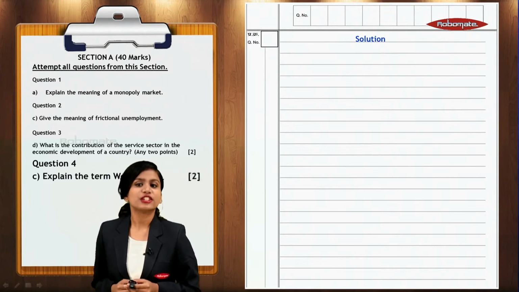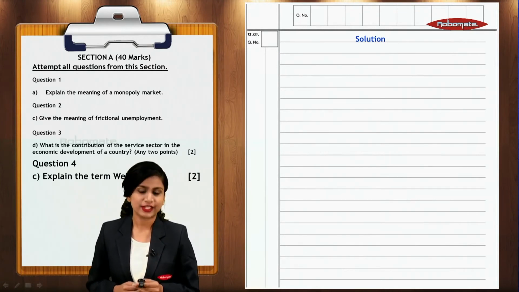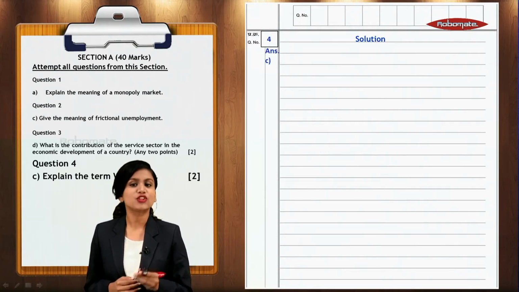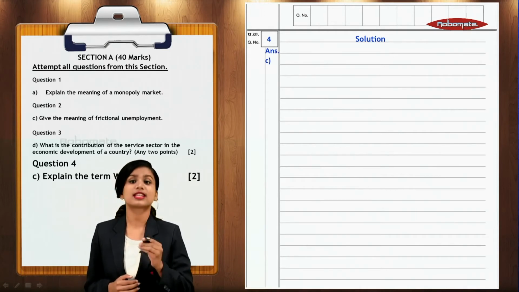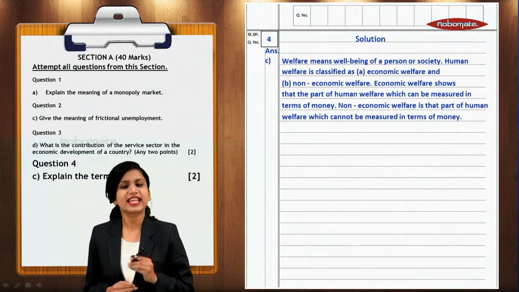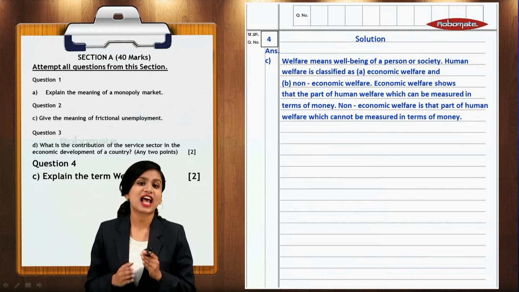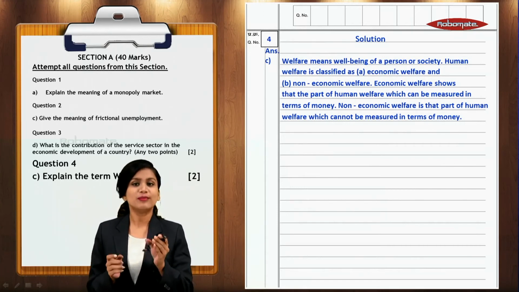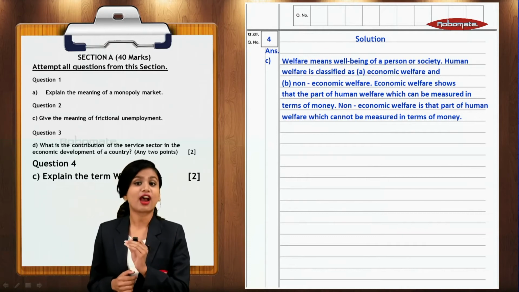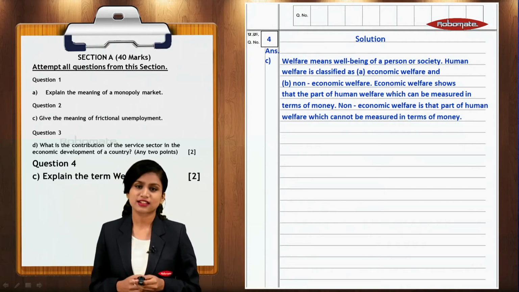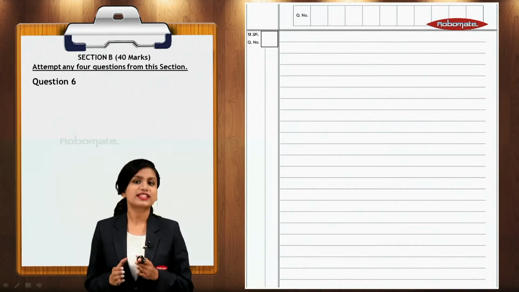The next question: explain the term welfare. Now students, again you will write the question number, the sub-question number and then explain the meaning of welfare very neatly. Now this answer has bifurcation, so you will mention the bifurcation and underline those headings. The next section is section B.